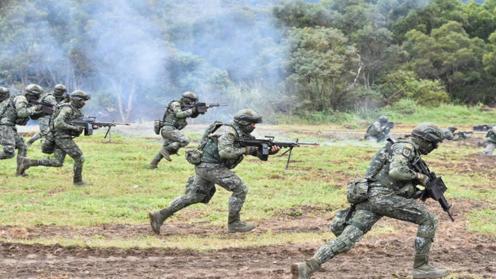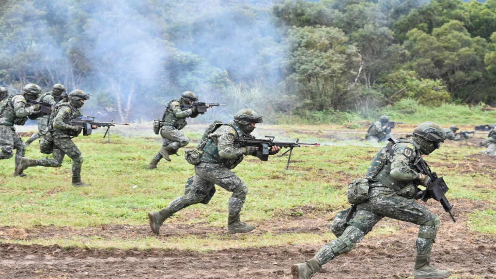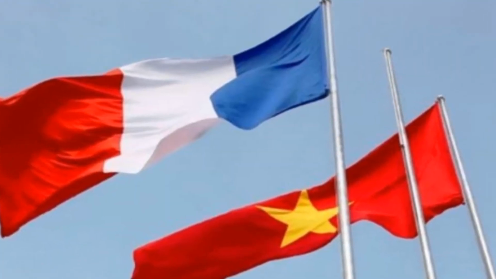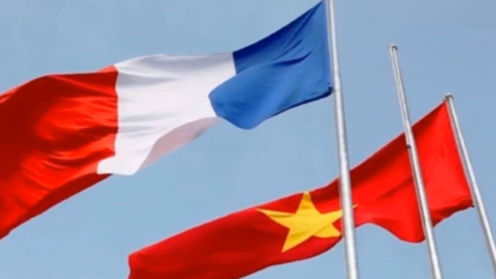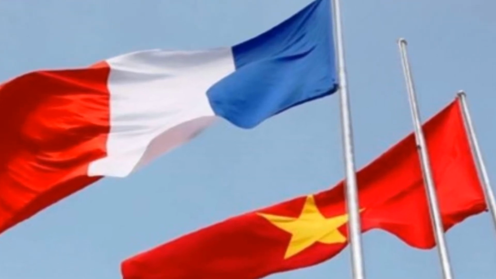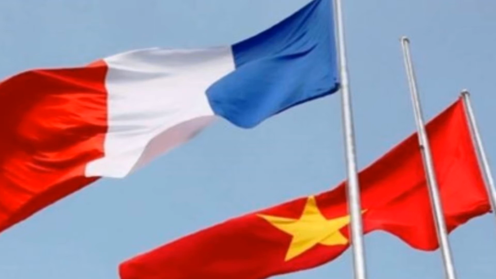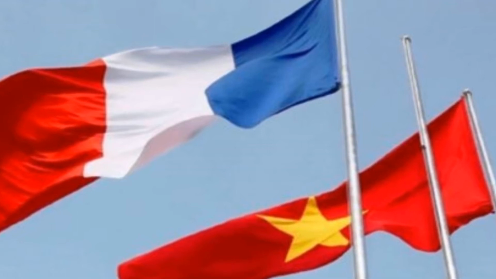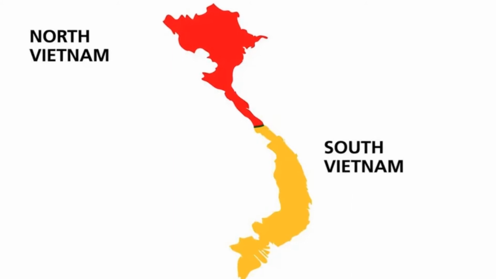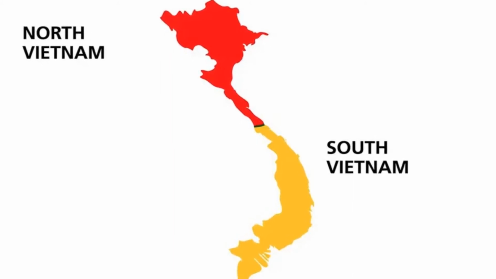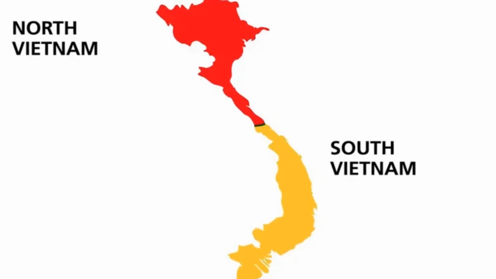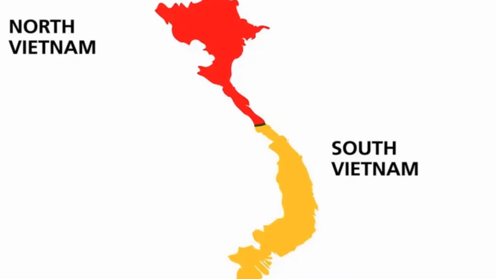In 1950, a war started between France and Vietnam. In that war, China and Russia supported Vietnam, as the ruler of Vietnam was a communist. The United States and United Kingdom supported France. The United States thought France would win the war, but in 1954, France lost to Vietnam and left the country. While leaving, they split Vietnam into two: North Vietnam and South Vietnam.